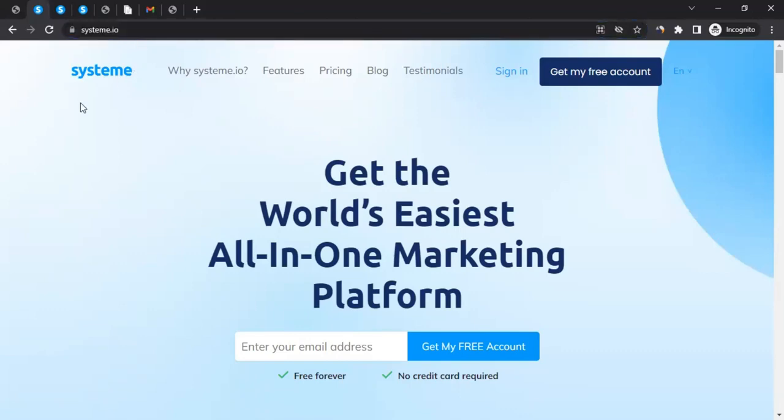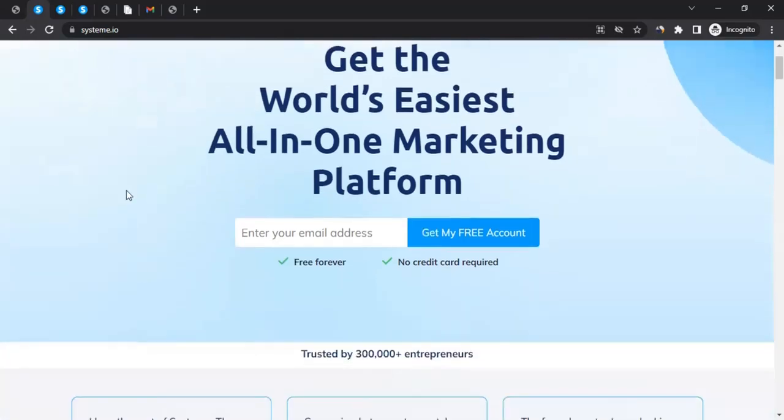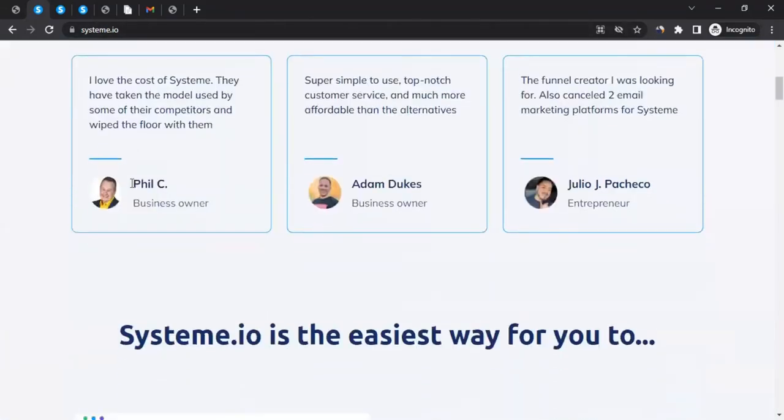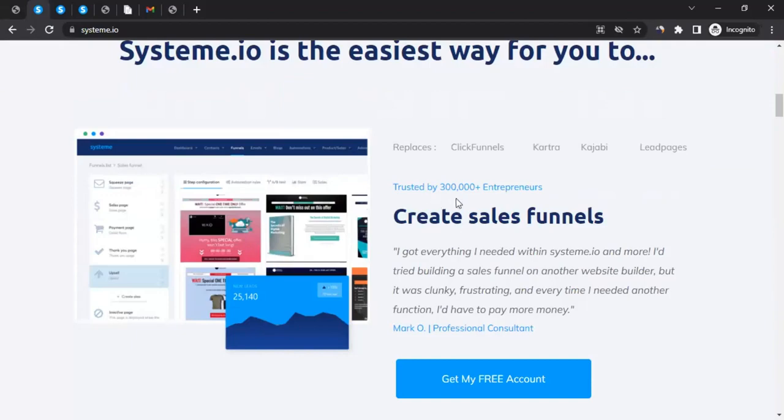For the ones who don't know what Systeme is, it's a platform for all-in-one marketing. So that means if you're part of affiliate marketing, digital marketing, or any sort of online marketing, then this platform is for you. Let me show you. You can come to their website, and if you scroll down, you can see what the platform offers.